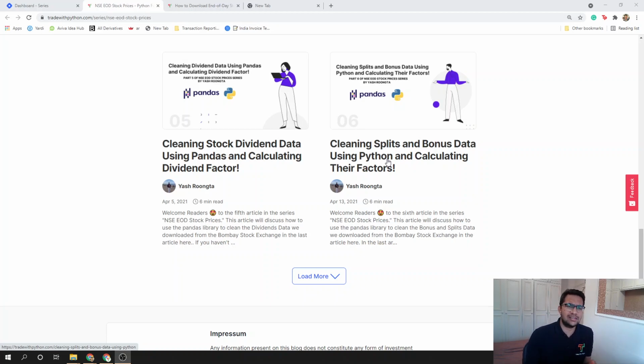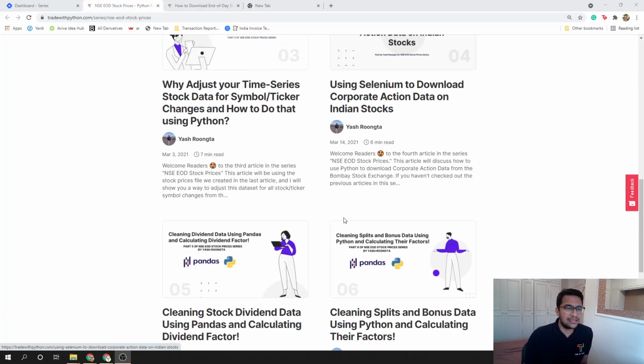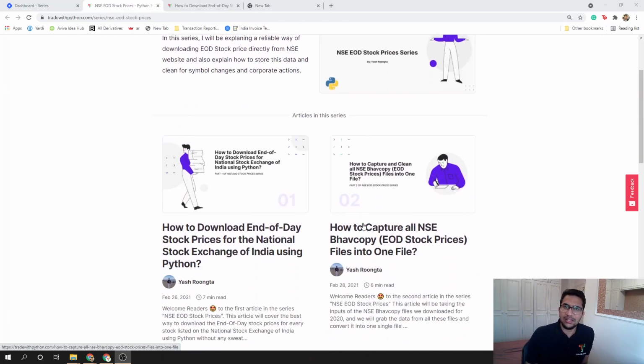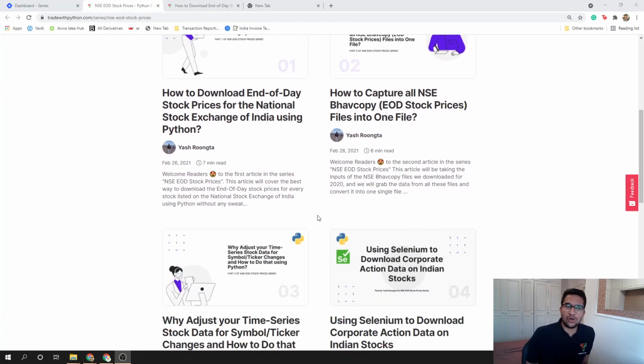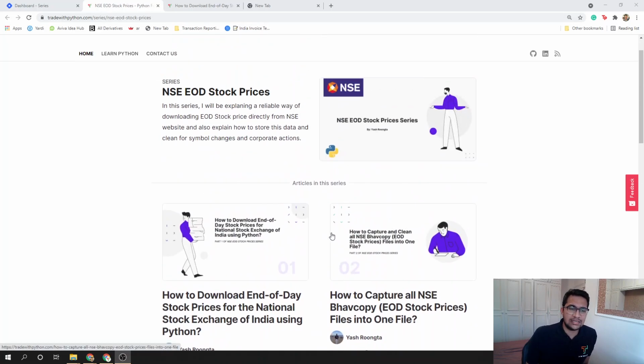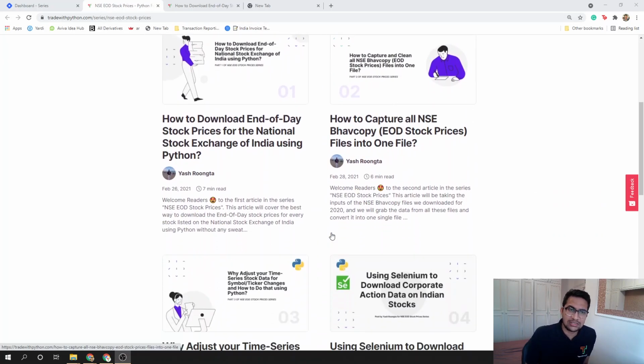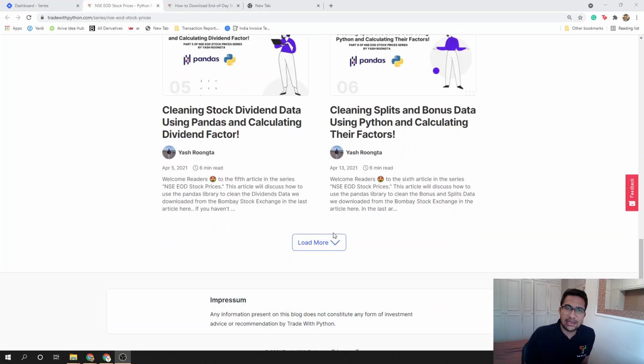Then the last article which we have written is, how do you clean for splits and bonuses? Reliance in its lifetime has split so many times, like 2 is to 1 or 1 is to 2 ratios all the time. I remember my father bought the stock when it was like 2000 rupees, and then it went to 1000 rupees. That was, of course, because of the split, the quantity doubled. So how do you adjust for these factors? These are really, really important things which I think nobody in this industry talks about. Why adjusting them is important, how you adjust them, and then how you analyze data on them.